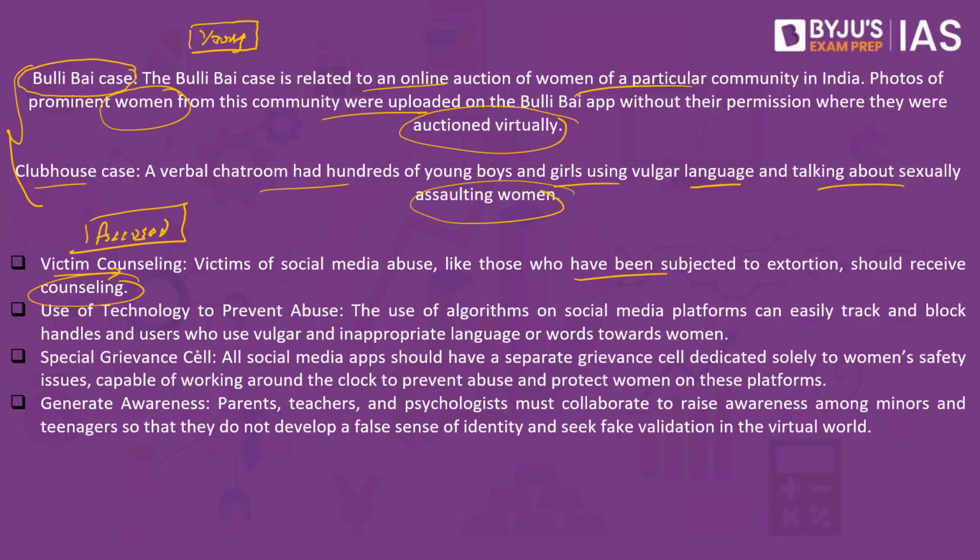On the other side, there should also be a specific grievance cell as well, so that if a person feels that there is a vulgar action being committed by another person, this has to be reported to that social media platform, and the social media platform will immediately have to ensure that such person is blocked or his account is deleted. Finally, an awareness will have to be created amongst the parents, teachers and psychologists. All have to collaborate. They have to bring in an awareness with respect to how social media has to be used with respect to both the men as well as the women. It is this that we have to understand in reference to this article.